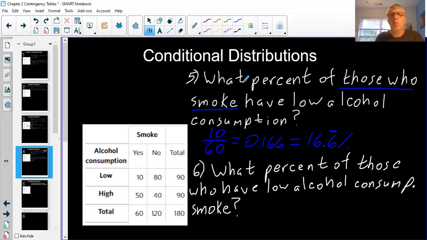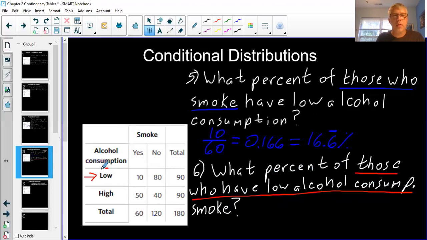Again, what comes after the word of is very key. What percent of those who have low alcohol consumption smoke? So we're talking about the percentage of those who have low alcohol consumption. So now we're looking at people that have low alcohol consumption.